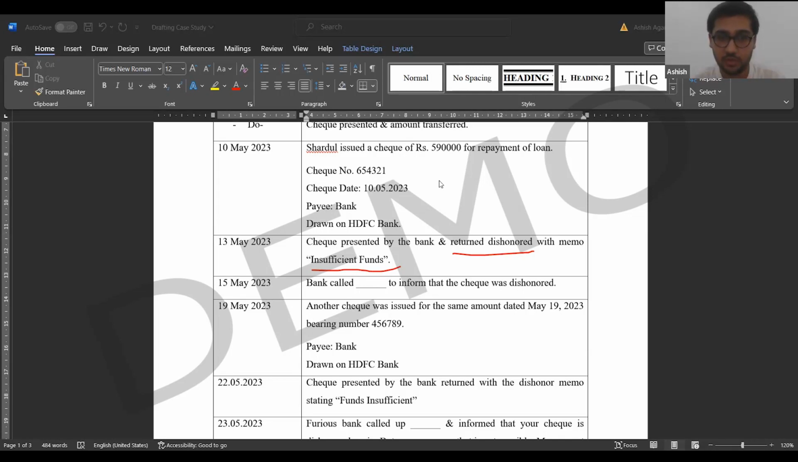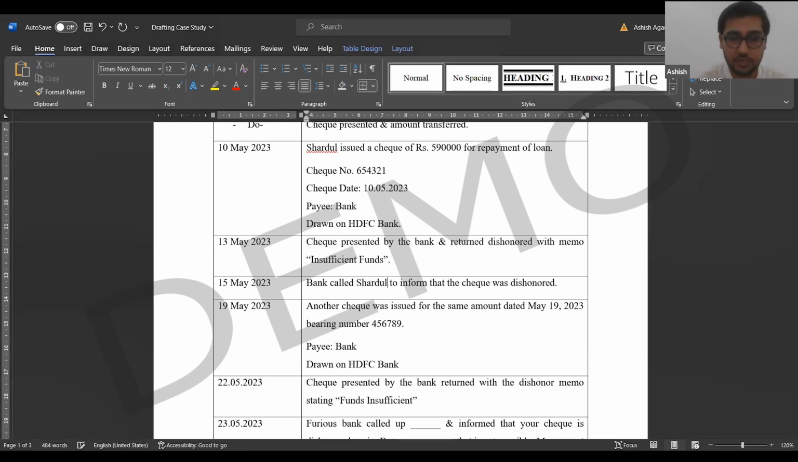You can take note of this. This term will be used in the notice as well. Check return memo. If your check bounces, if there is no money in your account, then the bank will return your check along with a check return memo mentioning the reason why the check was bounced. So this check was dishonored and the memo was giving the reason as insufficient funds. So far it's clear. Let's move on to the next point.